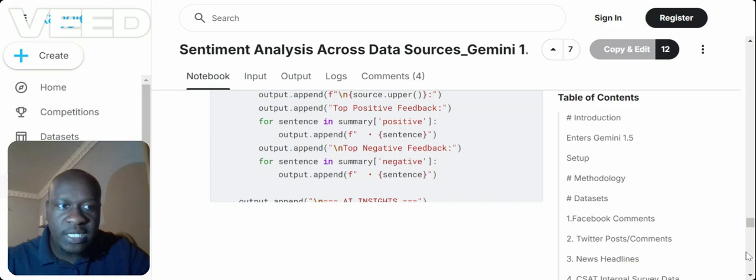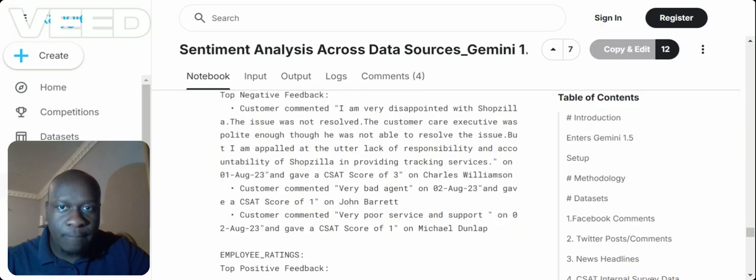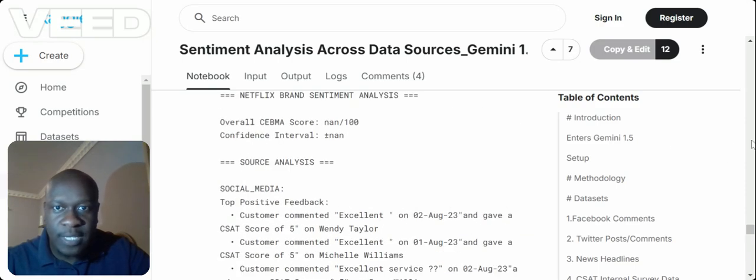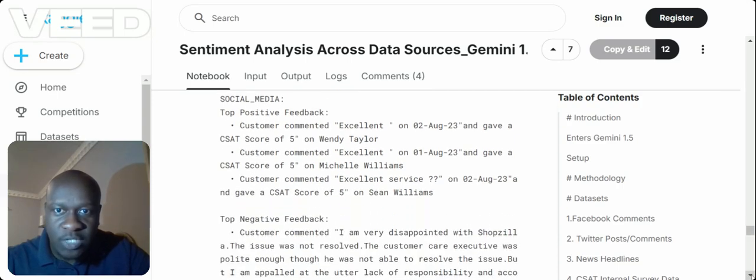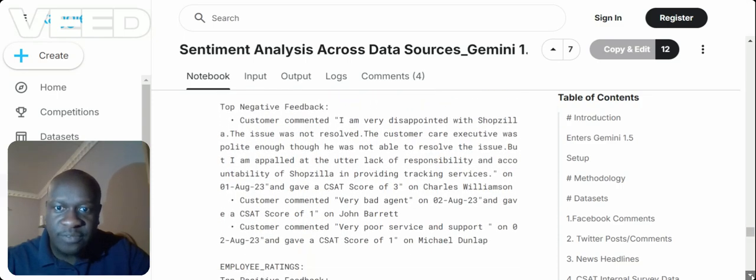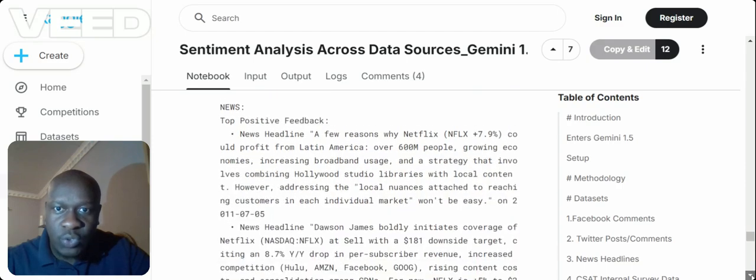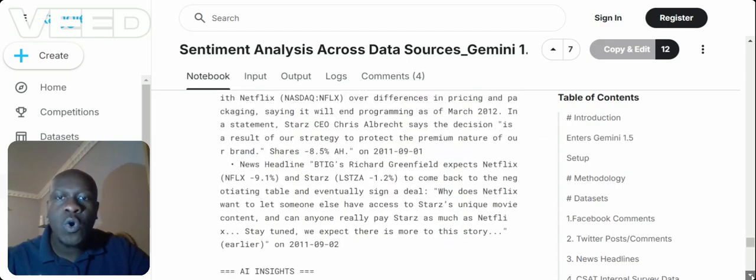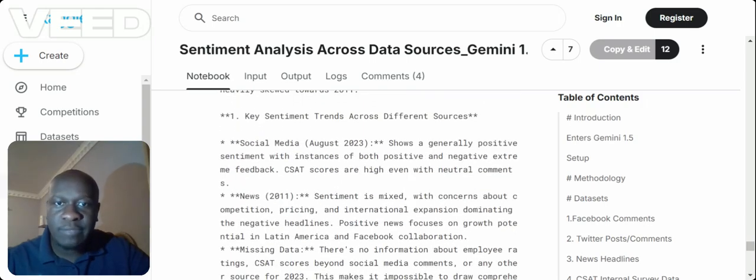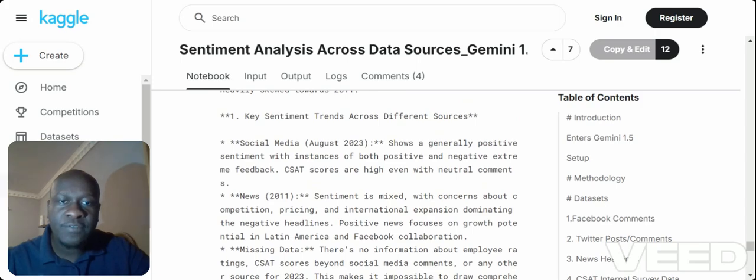So on our result set, you'll find that this is our result. We're saying Netflix brand sentiment analysis, social media, top positive feedback, top negative, employee ratings, news, everything now is coming all in one place. Key sentiment trends. So it's now linking everything from what has happened a few years back to what is currently happening. In conclusion, we have seen that this can help a lot.